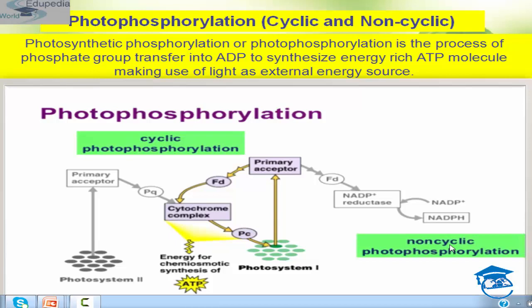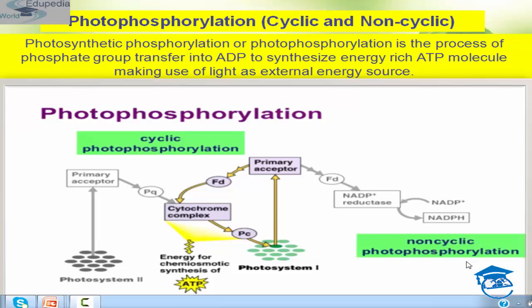Students, please note that this non-cyclic photophosphorylation takes place in the grana of chloroplast. Grana are made up of thylakoid. A thylakoid has quantasomes, and each quantasome contains photosynthetic pigments which are organized in two photosystems. Which are those? PS1 and PS2. Both these photosystems are involved in non-cyclic photophosphorylation.